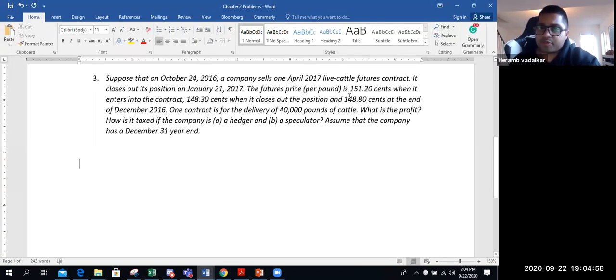The futures price per pound is 151.20 cents when it enters into the contract, 148.30 when it closes out its position, and 148.80 at the end of the year. The contract is for delivering 40,000 pounds of cattle. What is the profit? How is it taxed if the company is a hedger or a speculator? Assume the company has 31st December as year end.